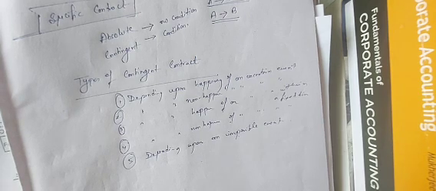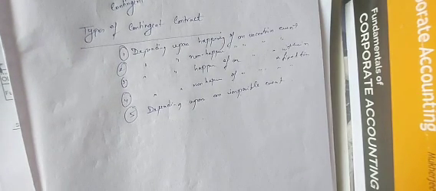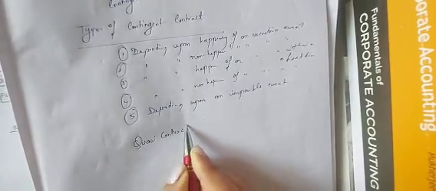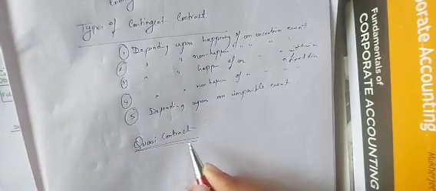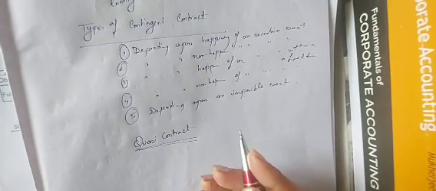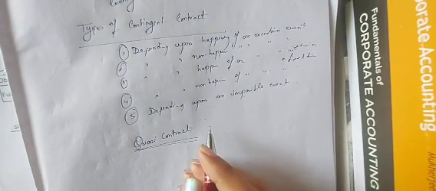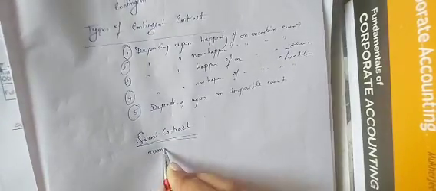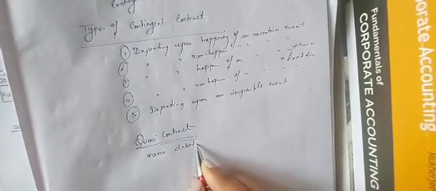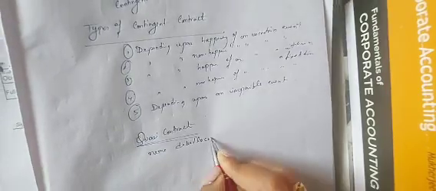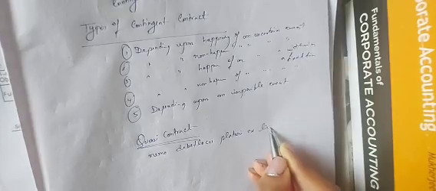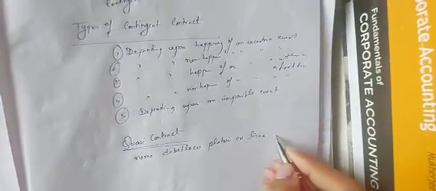Now we'll talk about another contract. This is quasi-contract. These are certain special types of contract. Now what is quasi-contract? Quasi-contract is based on a maxim which says nemo debet locupletari ex aliena jactura.